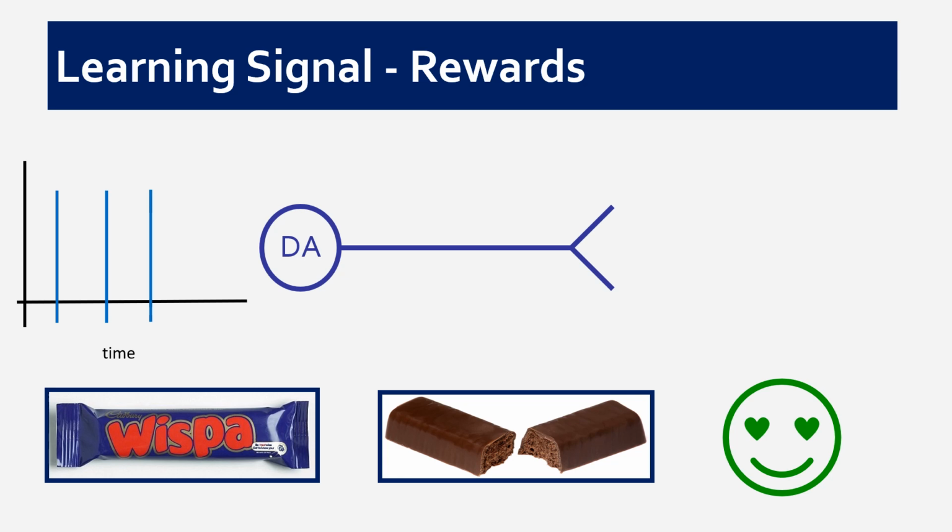Because it is delicious, very simply what our dopamine system does is it increases the firing rate of those dopamine neurons. And that is our way of learning about the fact that something delicious has just occurred, something wonderful has just happened. Our dopamine system is basically the way in which we learn about the environmental cues that are associated with that wonderful thing happening, so that we know when it's going to happen again and we can go ahead and achieve it.